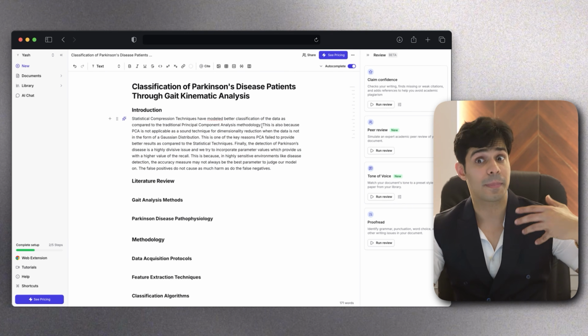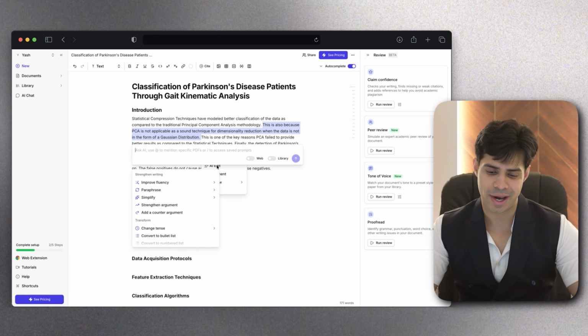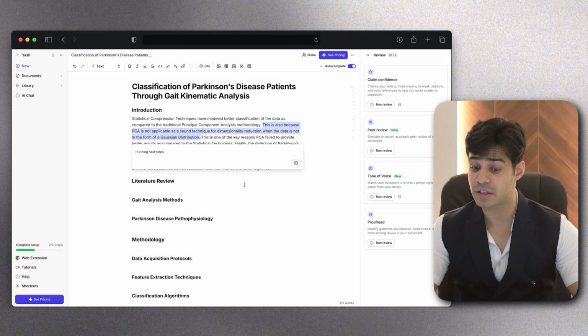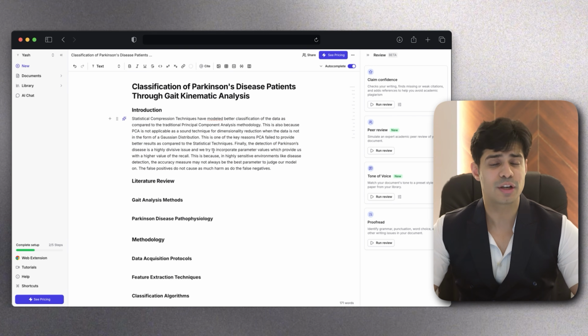You don't need to take up everything from Jenny, but you can ask it, okay, this particular text, Jenny, I don't like this. Can you edit this and improve the fluency? It can fix flow issues for you. As you can see, Jenny gave me a prompt that I can now accept. I can replace my old text with this one. And I can do this a couple of times.